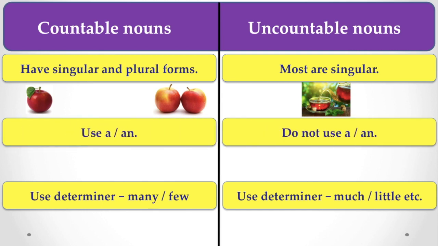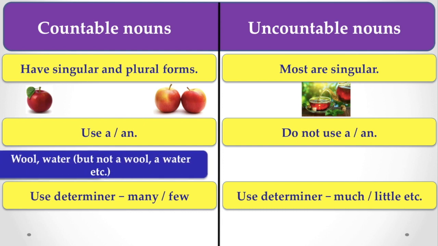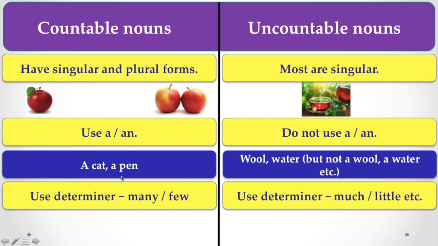And here we find we use a or an with a countable noun, but we usually do not use a or an with an uncountable noun. Here the examples are a cat, a pen, but we never use a wool, a water, etc., because wool and water are uncountable nouns.